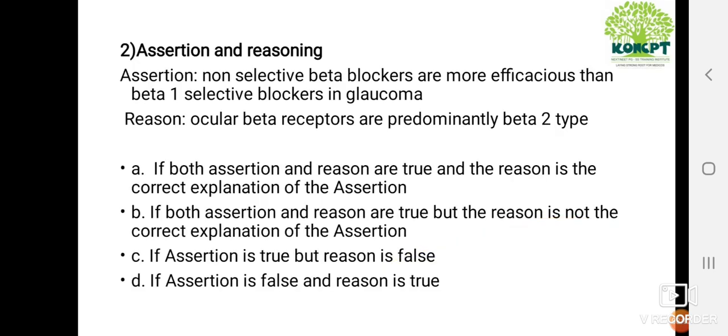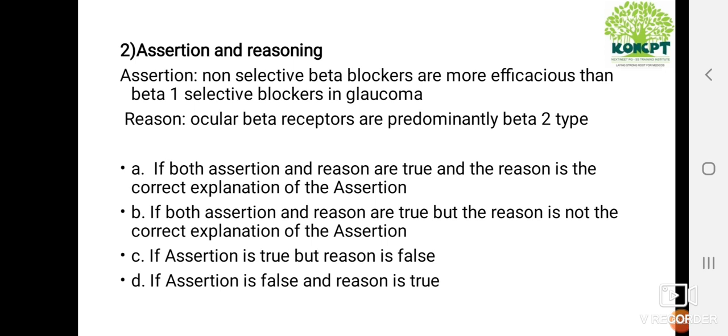It is an assertion and reasoning based type of question. The assertion: non-selective beta blockers are more efficacious than beta 1 selective blockers in glaucoma. And the reason given is ocular beta receptors are predominantly beta 2 subtype.